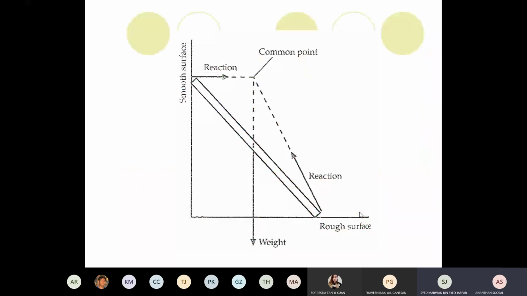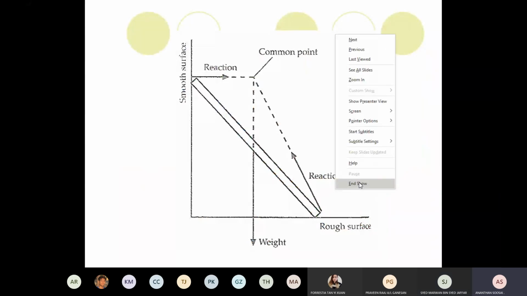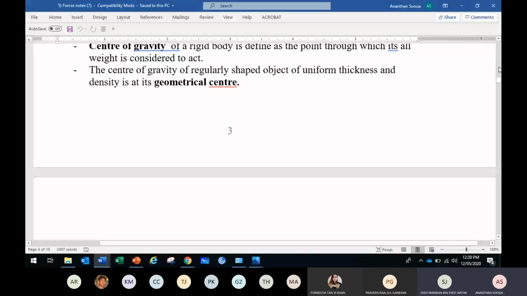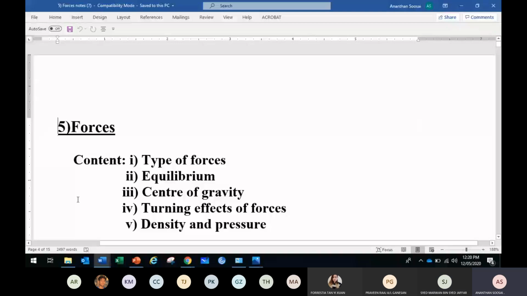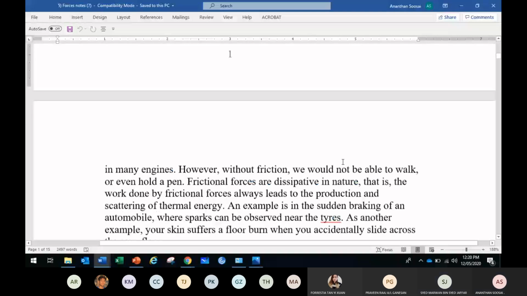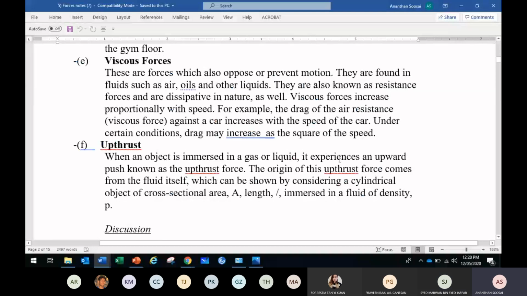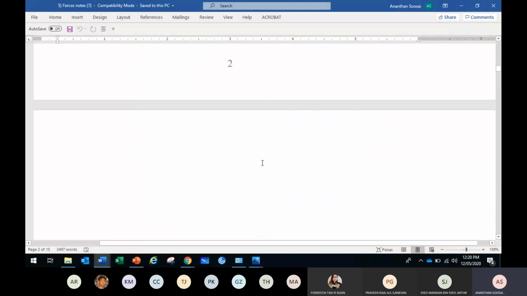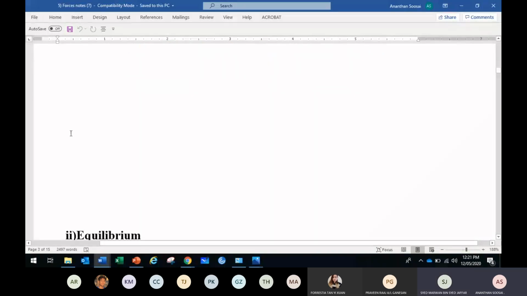Okay, so now let me temporarily go to your Word file. This file is your Word file. Here we're done with the types of forces already. Now we are talking about equilibrium. These are all concise notes. Later, I want you to fill in the answers for these 3 questions, which we already discussed: what is caused by upthrust, why upthrust is significant, and derive the formula. I want you to do this in the empty space on this paper as homework.